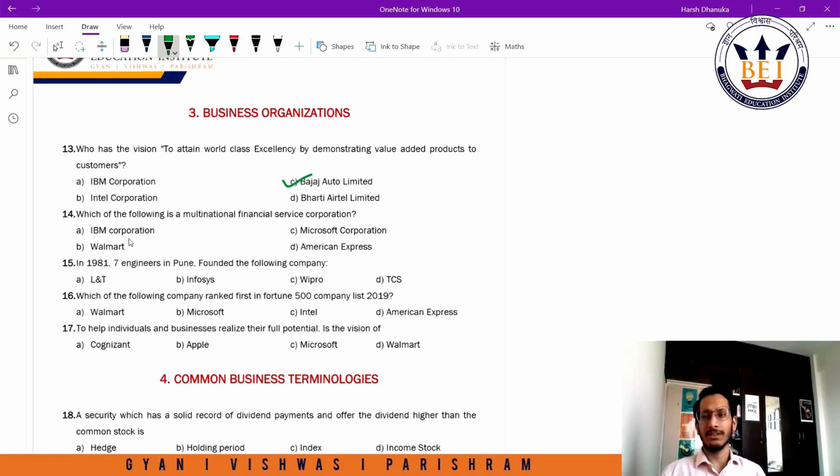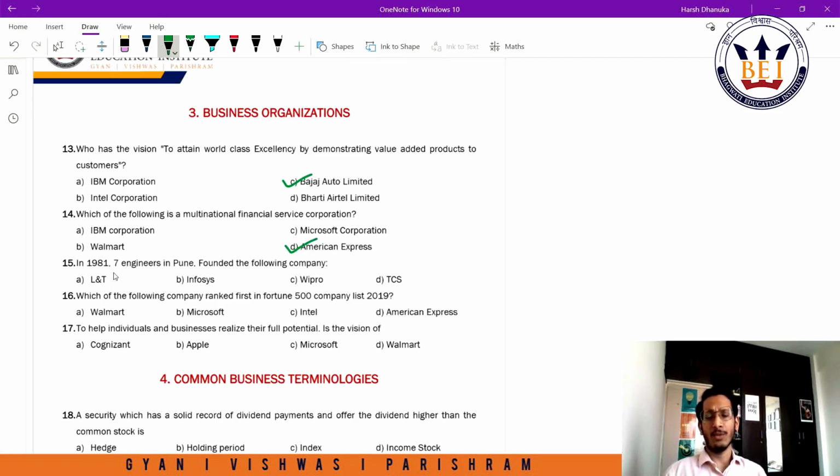I don't see any further scope of discussion in question number 13. Which of the following is a multinational financial service corporation? We know that IBM Corporation is into IT, Walmart is into multi-brand retailing, Microsoft Corporation is into, again, information technology, American Express is only a financial services. We know that it's an international bank. So D would be the answer here.